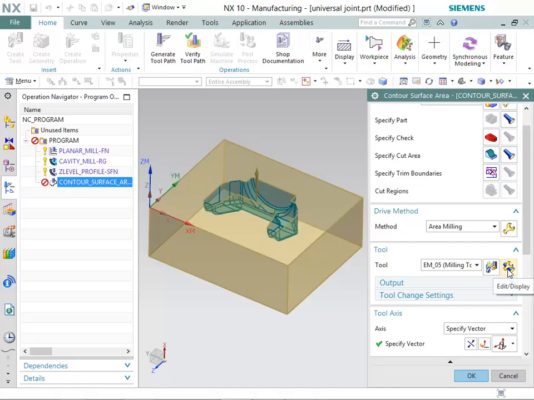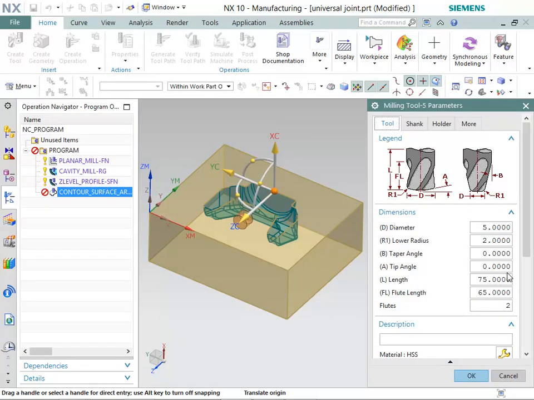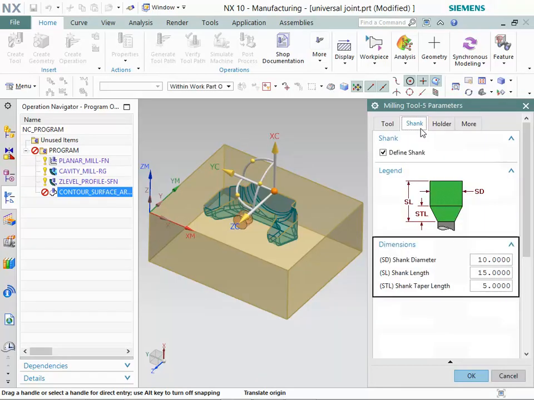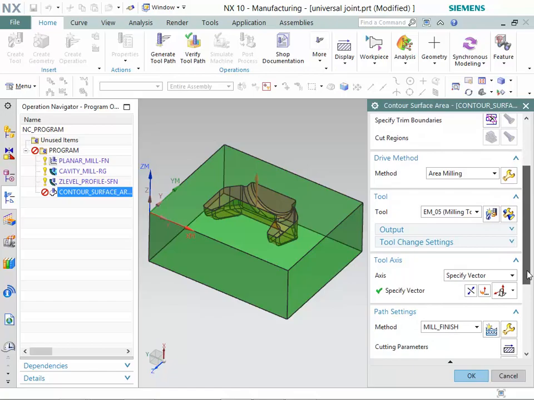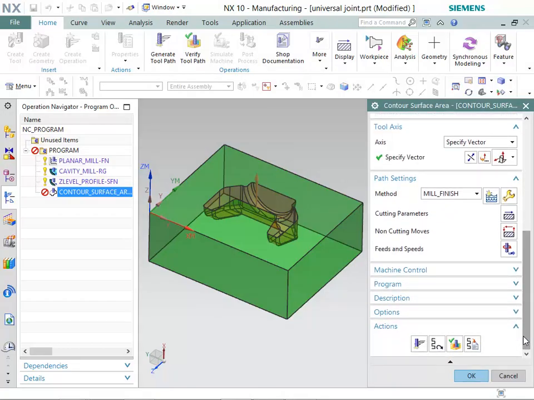Now, click on the Edit or Display button. Make sure that these values are specified in Tool tab. Now, select the Shank tab. Make sure that these values are specified in Shank tab. Now, select the Holder tab. Make sure that these values are specified in Holder tab. Also, make sure that Mill_Finish option is selected in Method list.